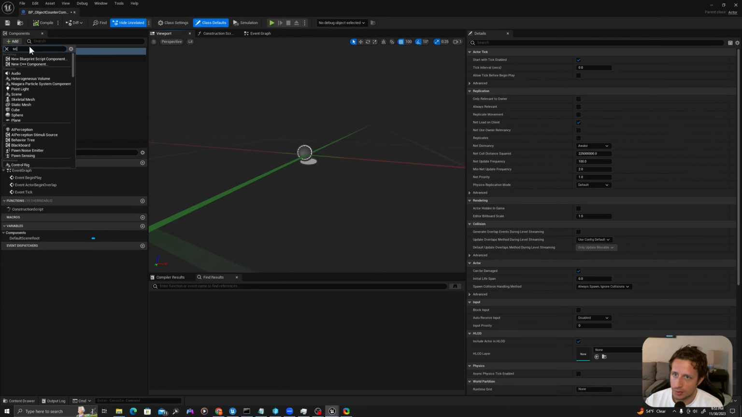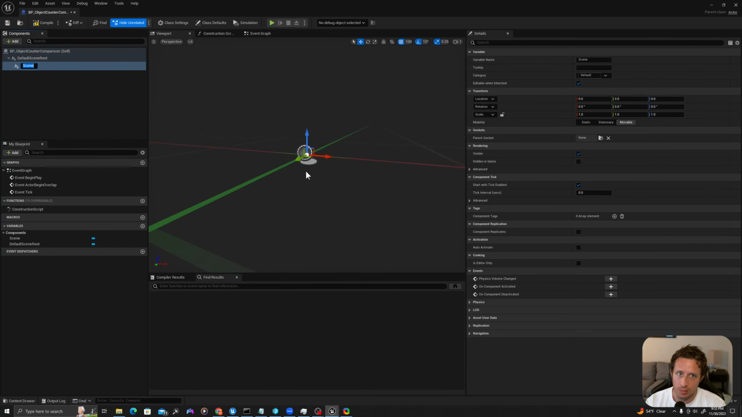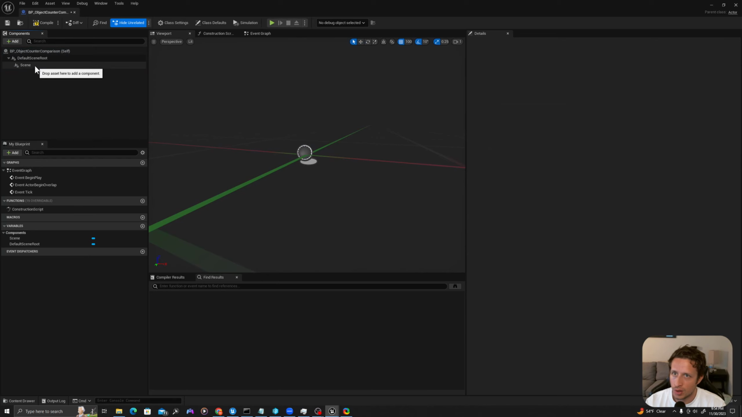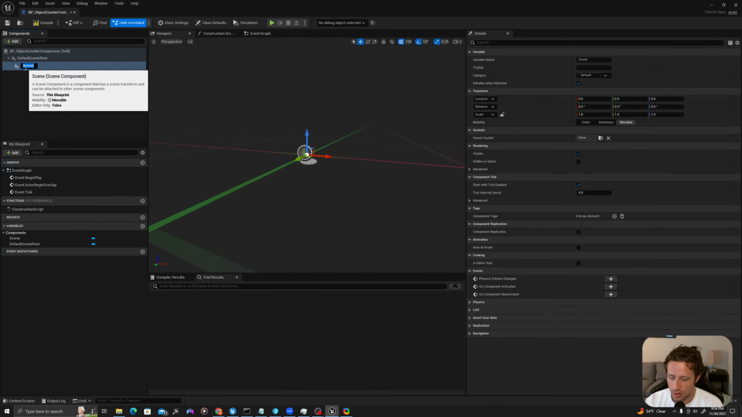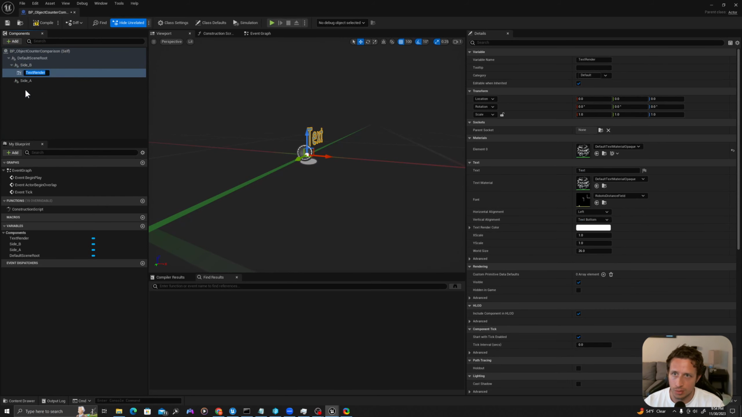I will add first a component of type scene. This is really just an object that describes a transform in space. So I will call this Side_A. I will press Control D to duplicate. I'll call this Side_B. I will add a text render component.